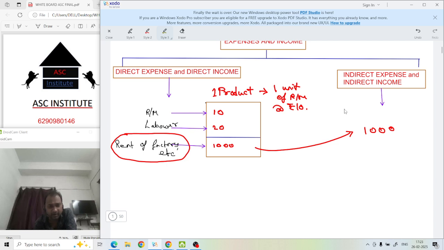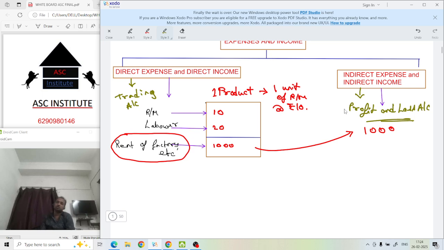If it is direct expense or direct income, it will be posted to the trading account. And if the expense is indirect, we will post it to the profit and loss account. For this reason, we segregate the transactions into direct or indirect.